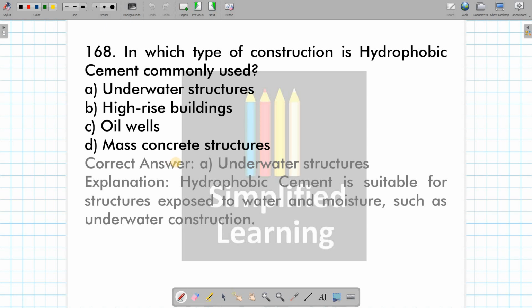Then in which type of construction hydrophobic cement is commonly used? Obviously it is not going to be mass concrete structure. Here we are going to require low heat one, then not oil well, not high-rise building. In high-rise building, strength will be the concern. In underwater structure, hydrophobia of the concrete mix is the main necessity. That's why in underwater structure, we are going to use hydrophobic cement.